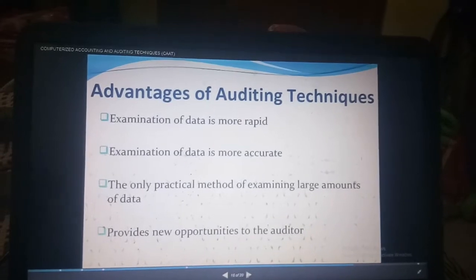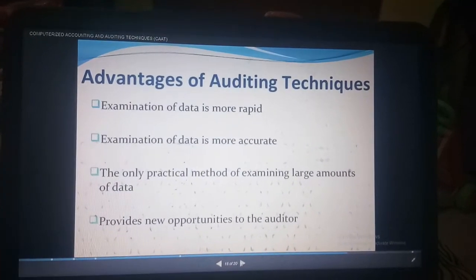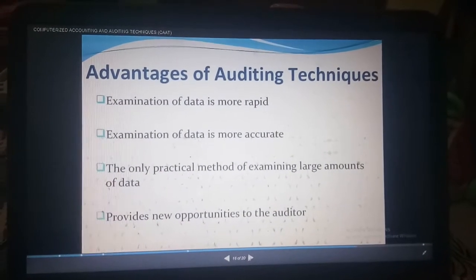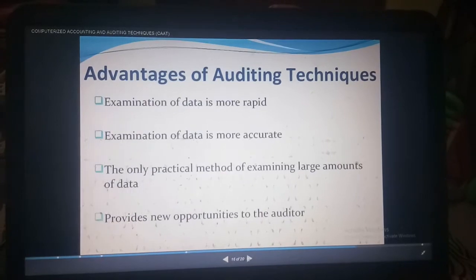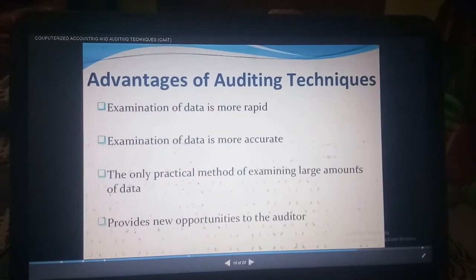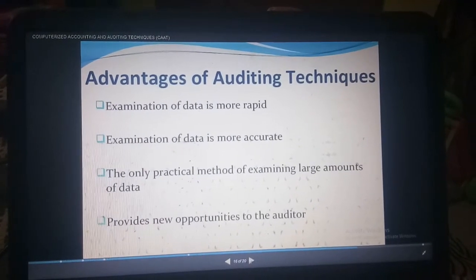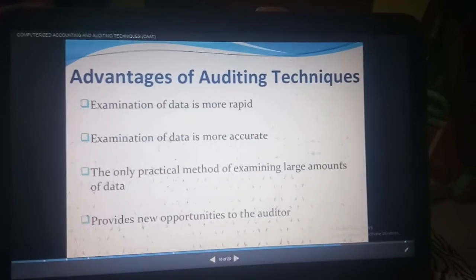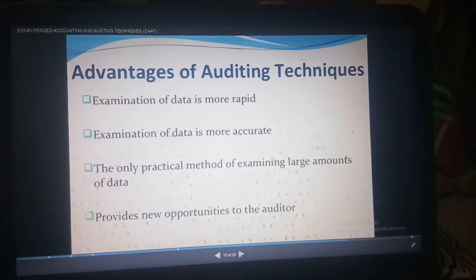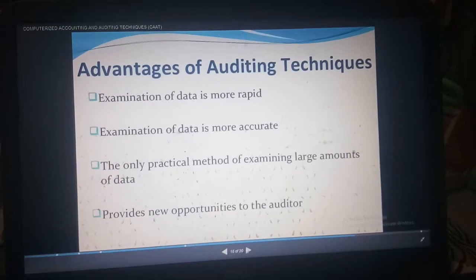The computer can store a huge amount of data, so we can easily analyze it. It does not occupy much space. While we are making a documentary, it requires more and more space, even a room for the data collection, but here it will be stored in the computer system memory itself. And it provides new opportunities to the auditor. It helps to find an easy way of auditing.